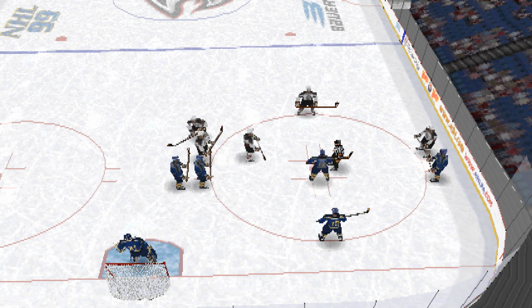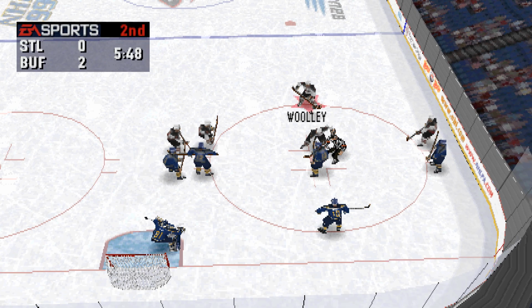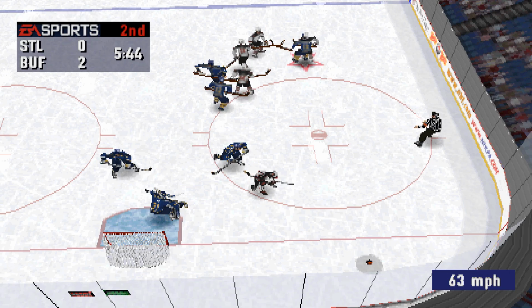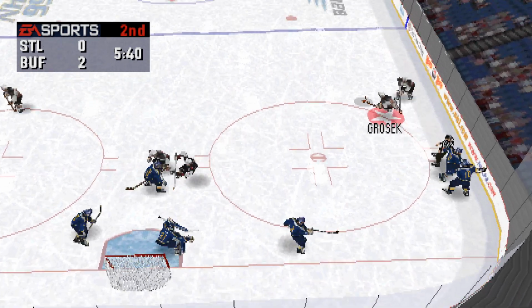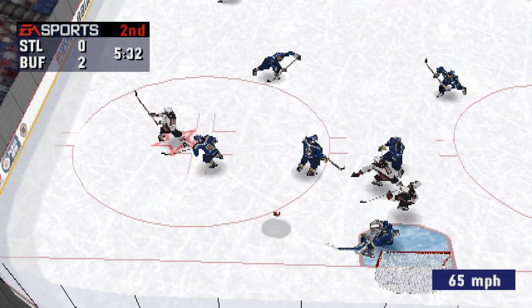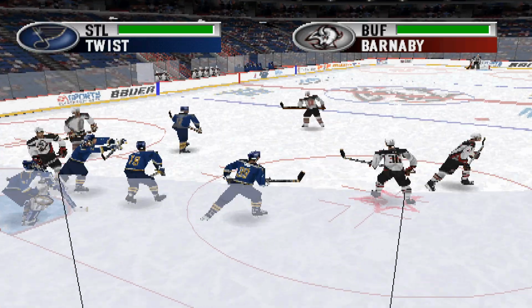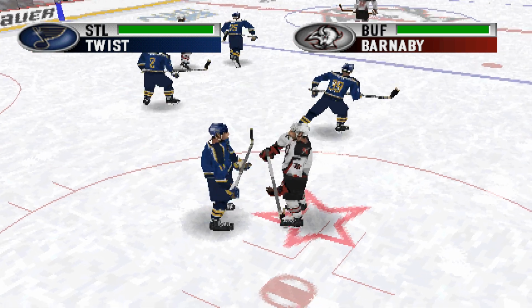Buffalo will have to have another player take the faceoff. Grosek gets to the circle. He'll face off against McInnes. St. Louis has a fresh line on the ice. Buffalo looks to be in control of this game. Twist squares off against Barnaby.